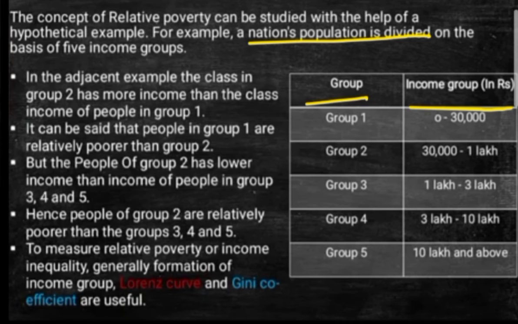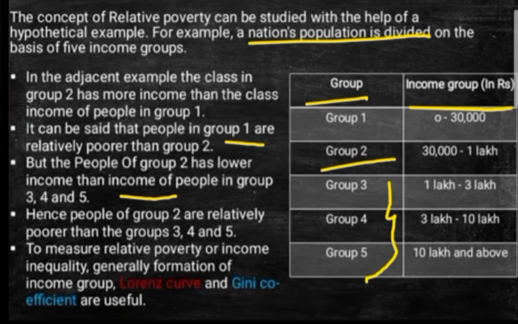Now over here, if we compare group 2, then group 2 is earning more as compared to group 1. So group 1 is relatively poorer as compared to group 2. So here it is written the same: it can be said that people in group 1 are relatively poorer than group 2. As and when we compare group 2 with groups 3, 4 and 5, you can term group 2 as relatively poorer as compared to 3, 4 and 5. Accordingly, you will compare the 3rd, 4th and 5th with the rest.